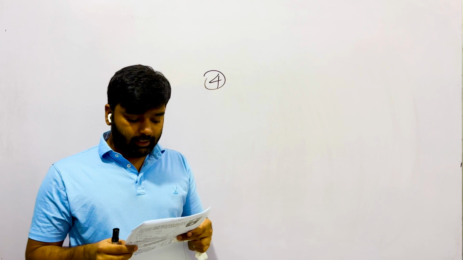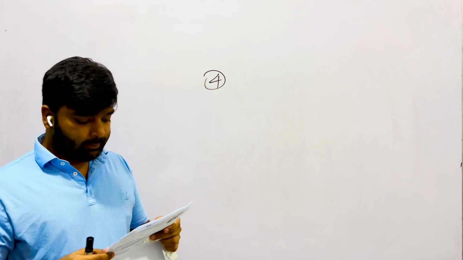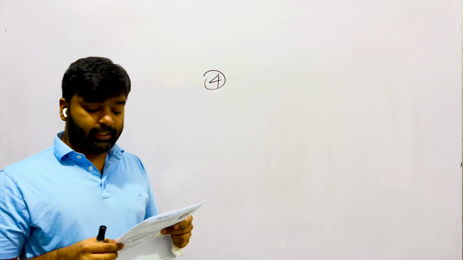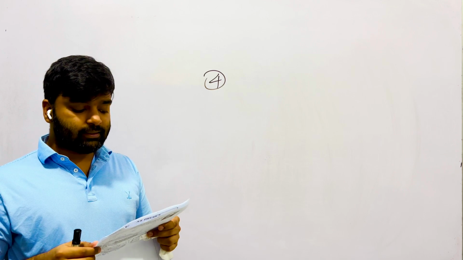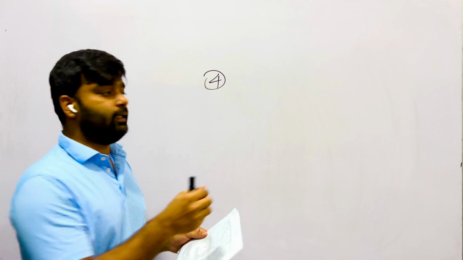A steel wire having a radius of 2 mm carrying a load of 12 kg is hanging from the ceiling. The tensile stress that would be developed in the wire is approximately?